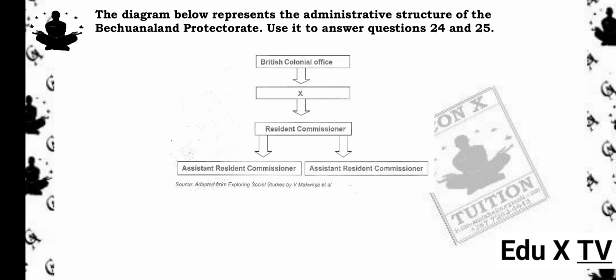The diagram below represents the administrative structure of the Bechuanaland Protectorate. Use it to answer questions 24 and 25. British Colonial Office. X. Resident Commissioner. Assistant Resident Commissioner. Assistant Resident Commissioner. 24.